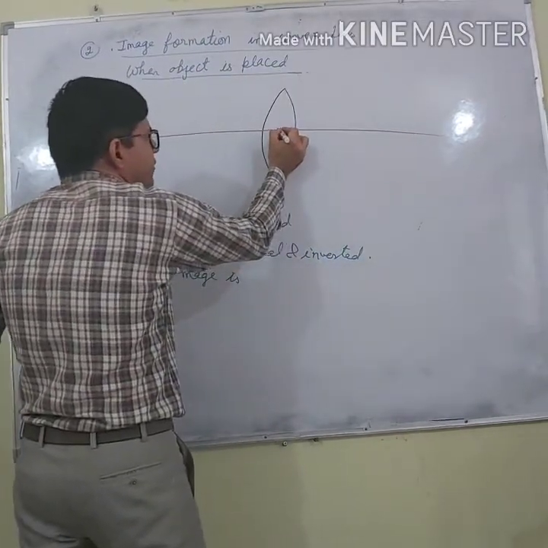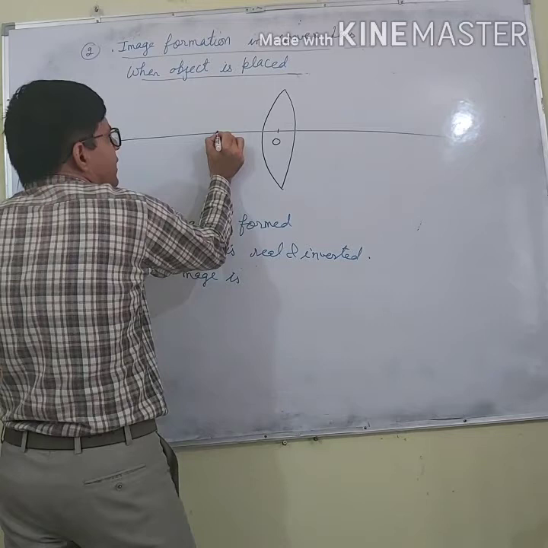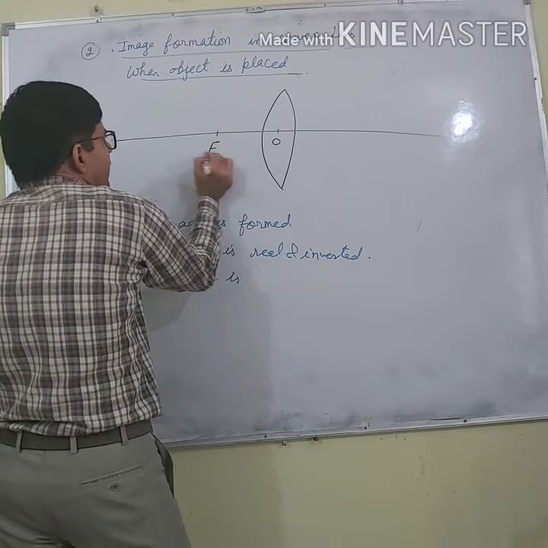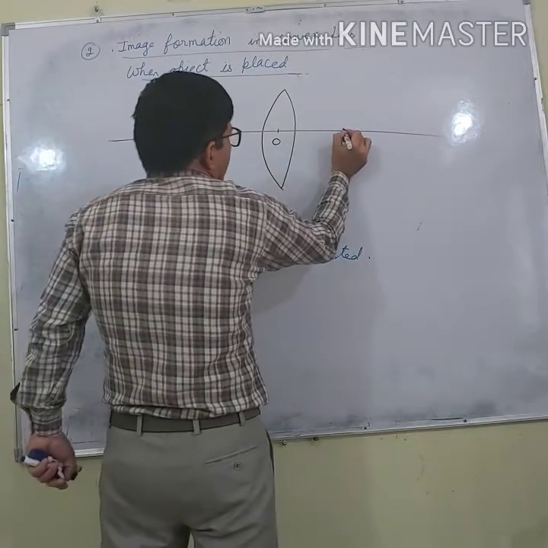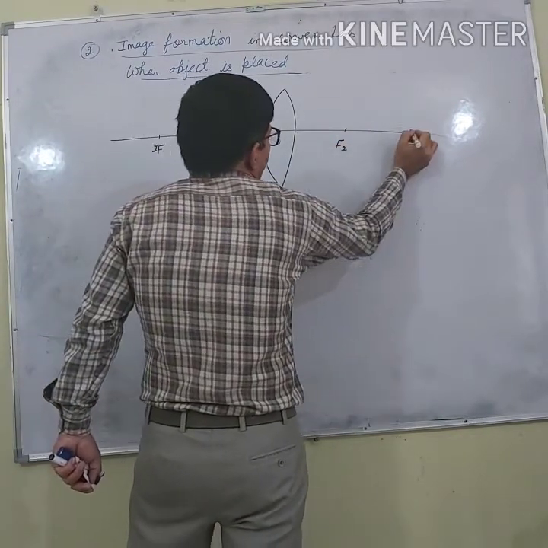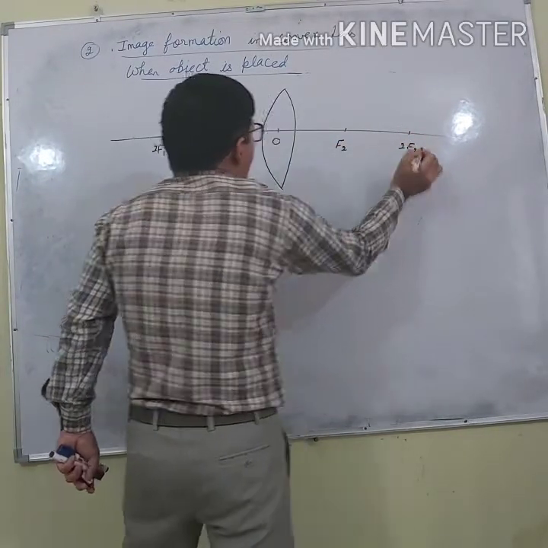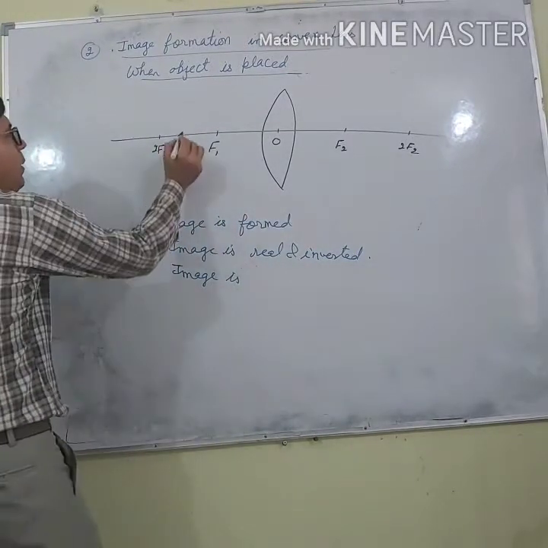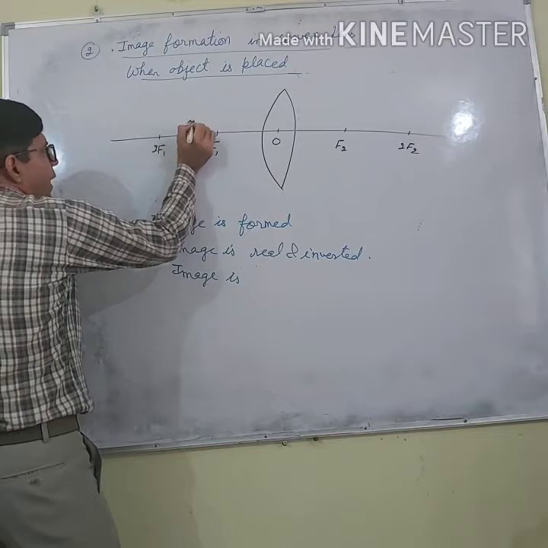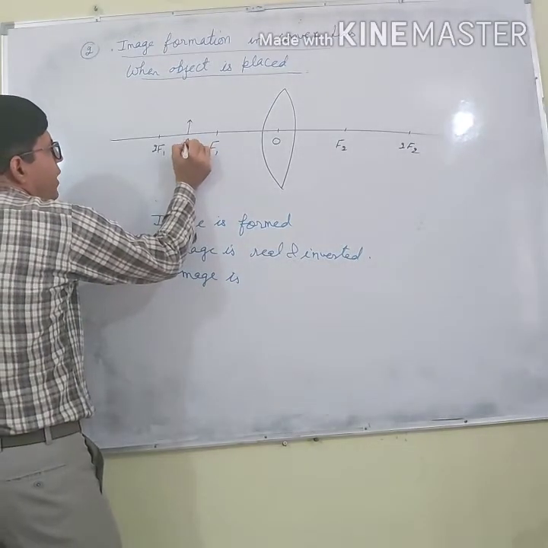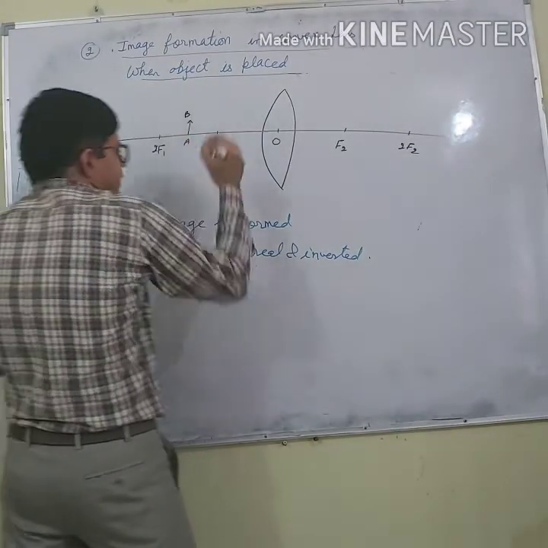This is principal axis. O is optical center. Here f1, 2f1, f2, 2f2. Let me place the object between f and 2f. AB is the object.